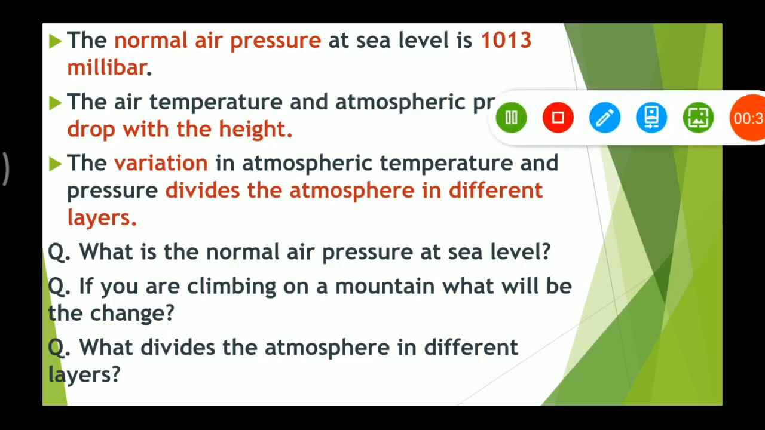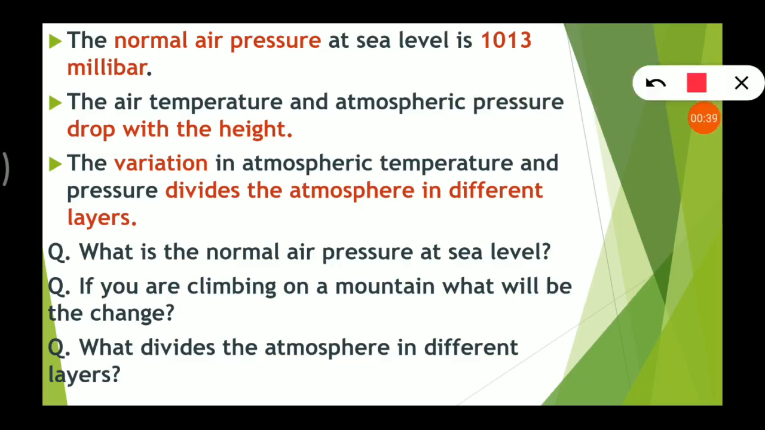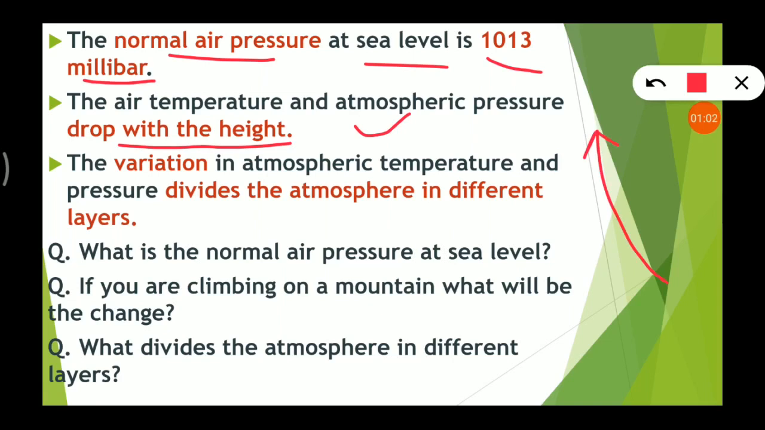Now look here, what is the normal pressure at sea level? So this is 1013 millibar. Normal pressure, from where we measure, from the sea level, is 1013 millibar. The air temperature and atmospheric pressure drop with the height. As I told you, when we move to the heights, the temperature of the air and the pressure of the atmosphere both decrease.